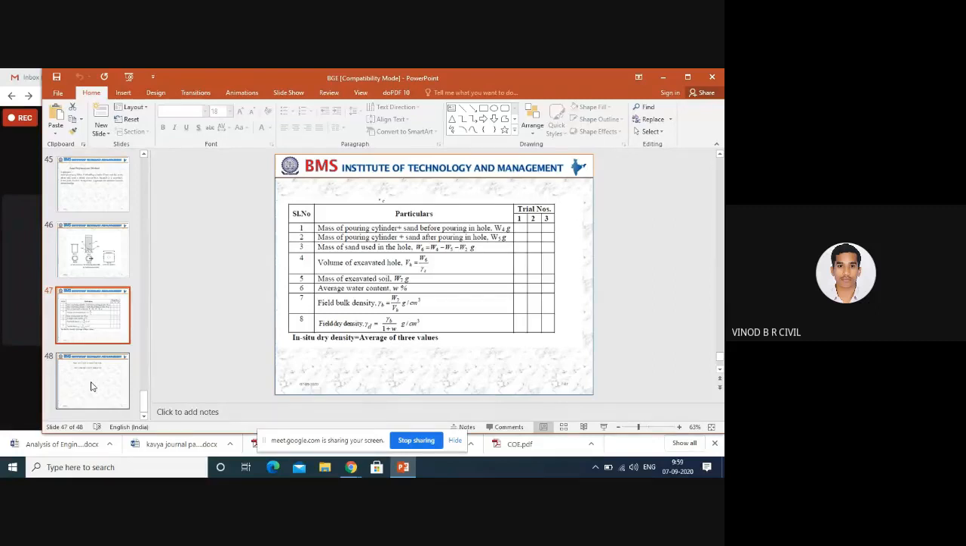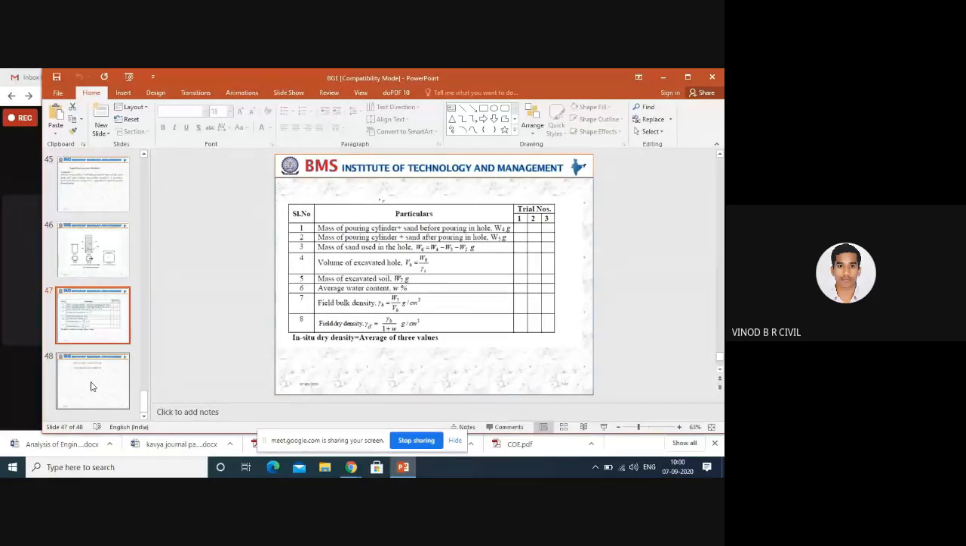In examination, they may ask this question: how to find out the density of cohesive soil, that is the core cutter method, with neat sketches, with elaborate explanation. Then you have to write down the diagram or figure, tabular column, procedure, apparatus and result and discussion. And you can expect this question for 5 to 6 marks.